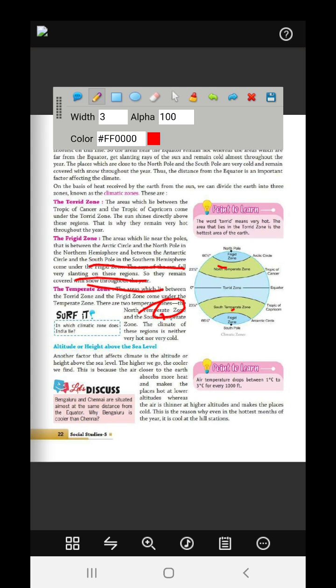Altitude, or height above the sea level. Now, a main factor of the climate is the altitude or height above the sea level. As we go higher, the colder we find. The air closer to the earth absorbs more heat, making the place hotter. As we go up, the air is thin. That's why it cannot absorb heat, and thus it becomes cold. So on Mount Everest, you will see snow throughout the year, while near the Bay of Bengal, you will see that there is no snow at all.